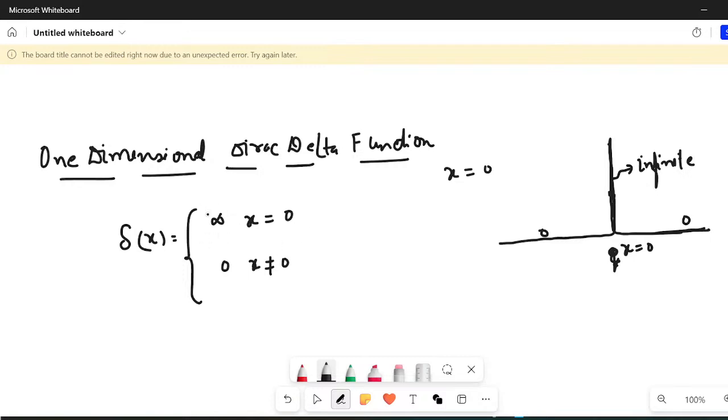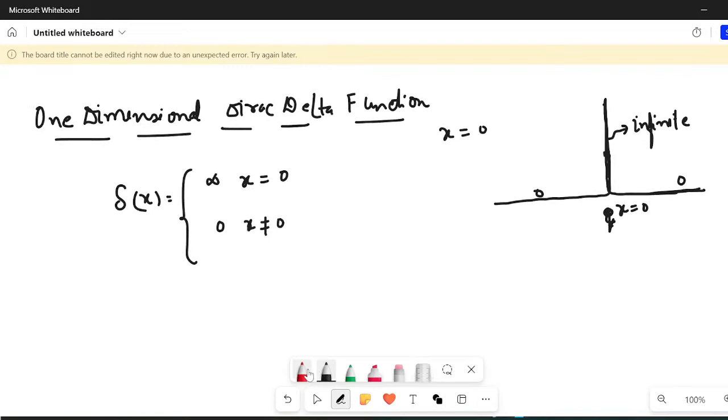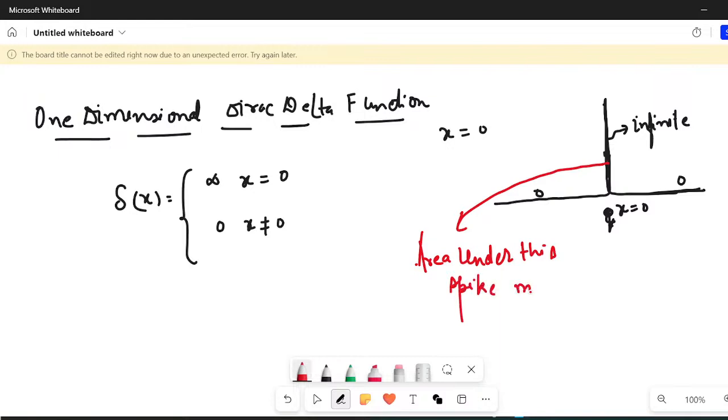Now you will be in a fix about how to think about this. Just understand that it is so designed that the area under the spike should be unity. Area under the spike must be unity.